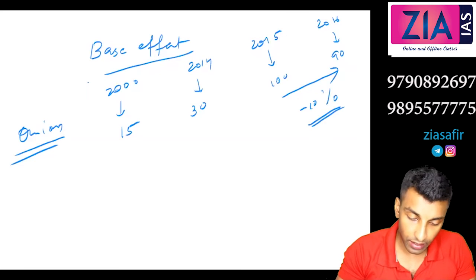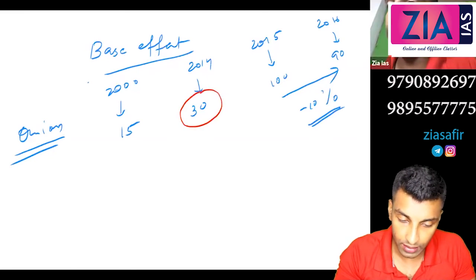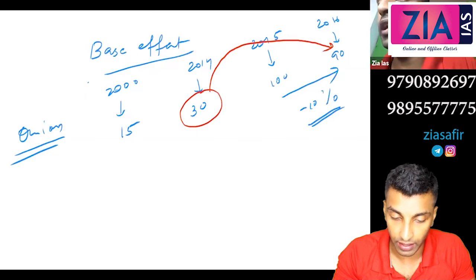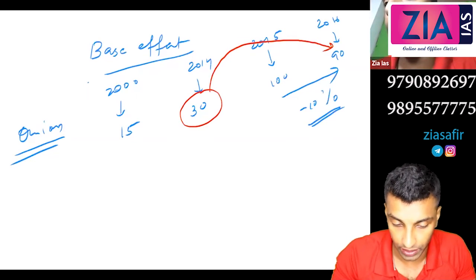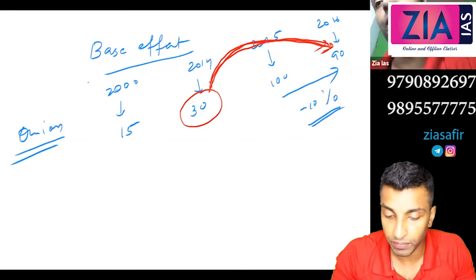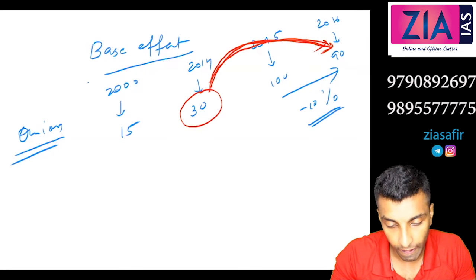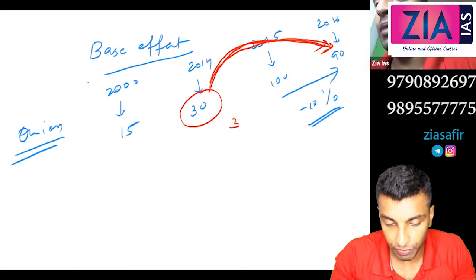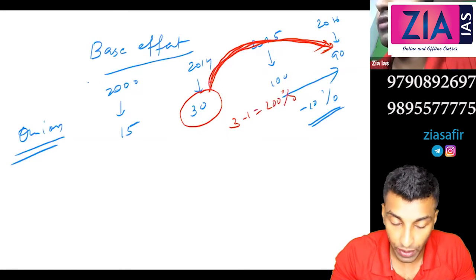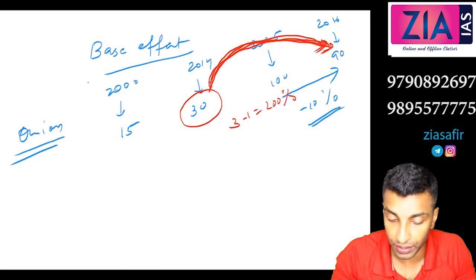But you can see here, 2014 the price is 30, and you can see how much inflation is there. I've told you how to calculate percentage faster. Can you tell me the factor of multiplication here? 30 to 90, 3 is the factor of multiplication. 3 minus 1, 2. Add 2 zeros, 200. Actually, from here to here, a 200% increase is there.